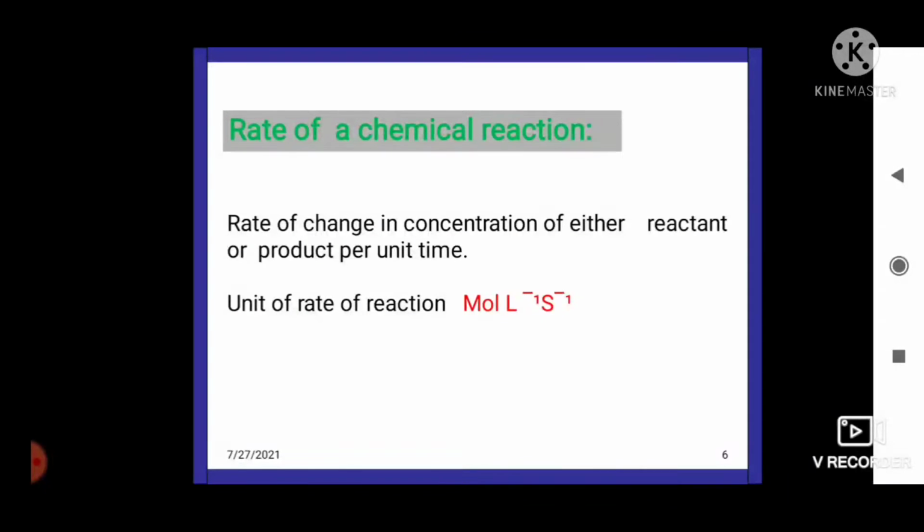It is defined as the rate of decrease of concentration of reactant or rate of increase of concentration of product, and usually expressed in unit mol per liter per second.